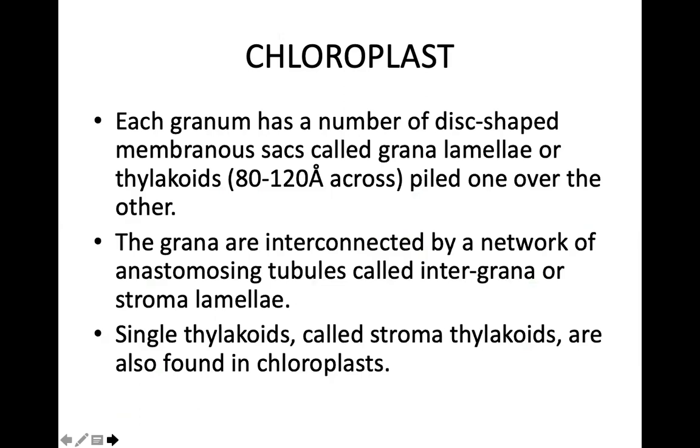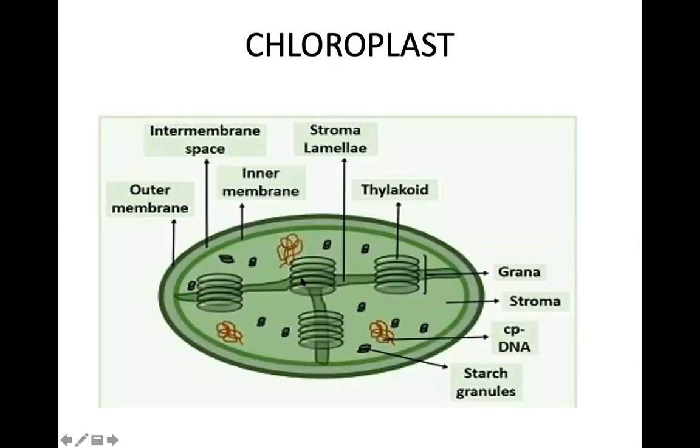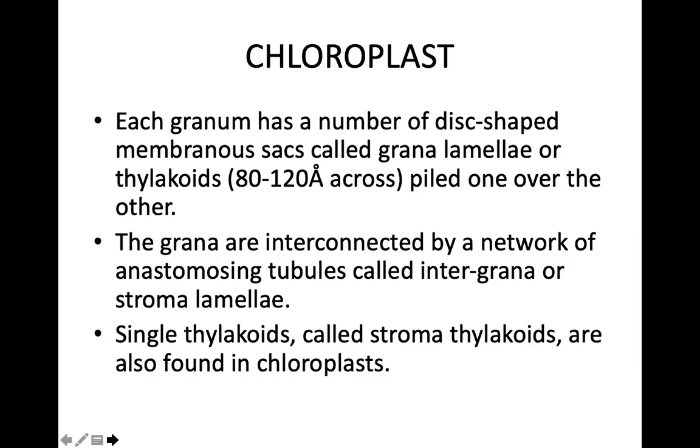Each granum has a number of disc-shaped sacs called grana lamellae, or you can also call them thylakoids. These thylakoids are piled one over the other. All these grana are interconnected with the help of intergrana. I'll show you the intergrana. This is intergrana. They are interconnected with each other. Single thylakoids called stroma thylakoids are found in the chloroplast.